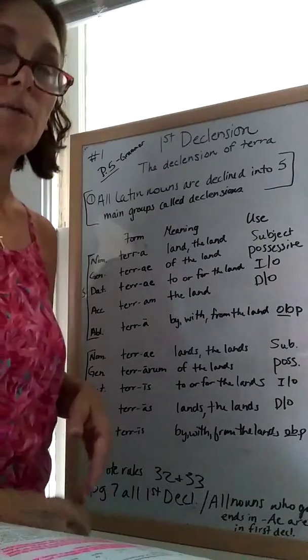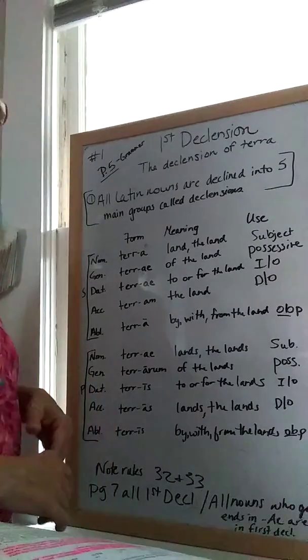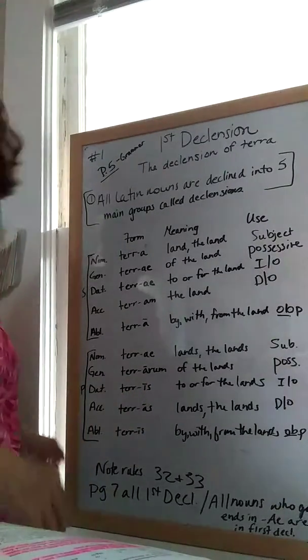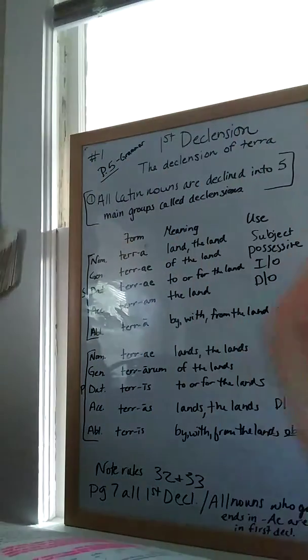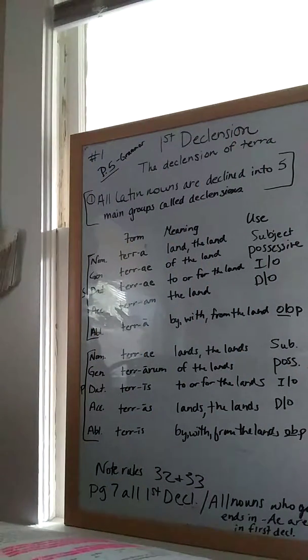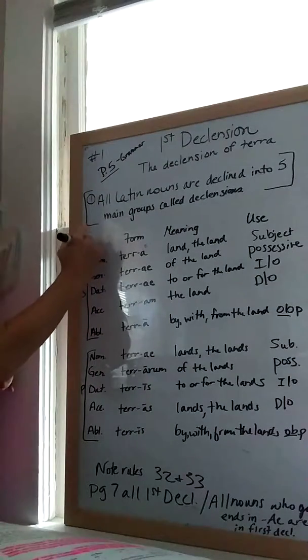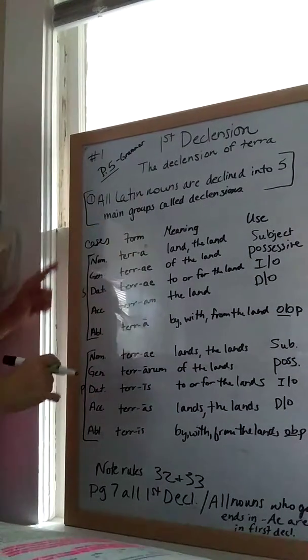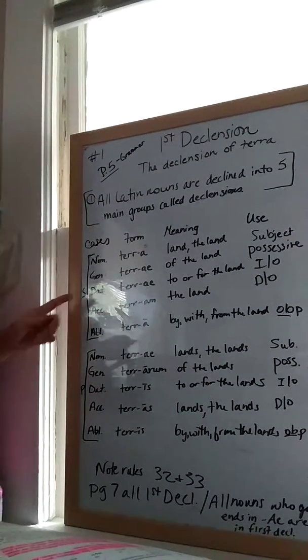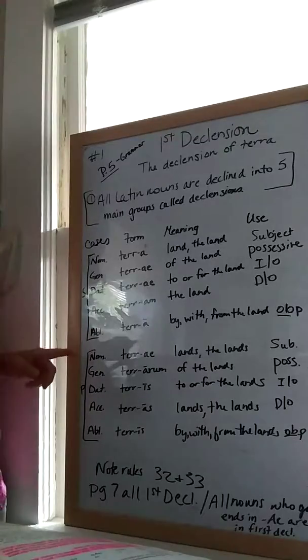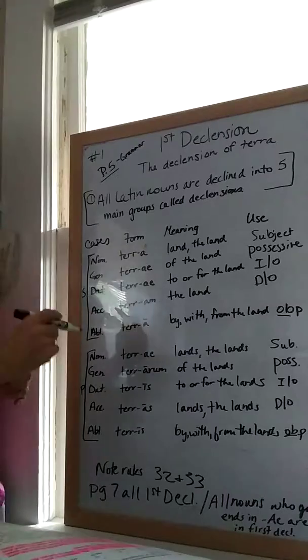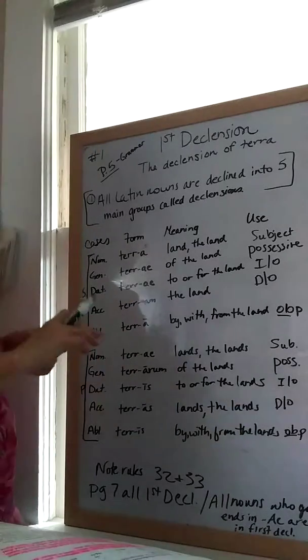The second thing that I want to note about this declension and all declensions are the cases. Over to the left hand, you will see that there are some cases. The cases of the first declension and of all of the declensions are nominative, genitive, dative, accusative, ablative, nominative for both singular and plural.